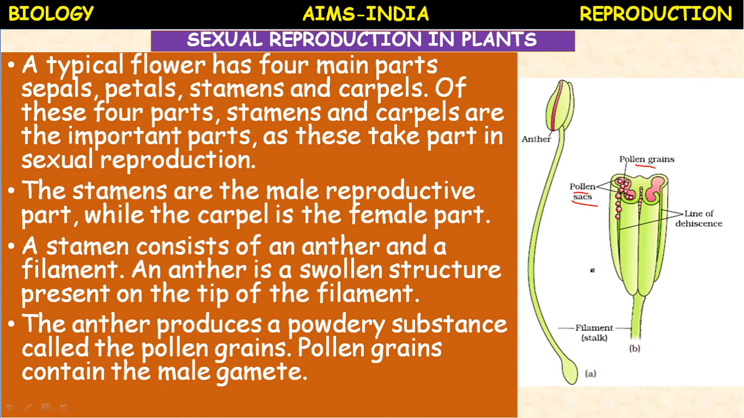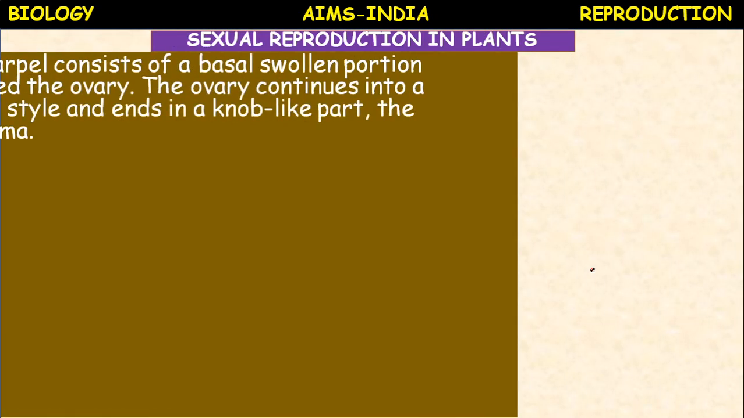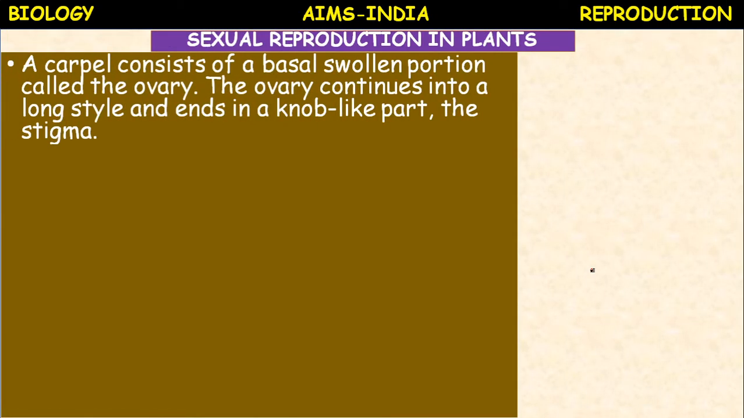Whereas the next part is the female reproductive part. Out of the 4 parts, that is sepals, petals, androecium and gynoecium, or stamen and carpels, the last 2 parts, androecium and gynoecium, are the essential parts. The remaining parts are called accessory parts. Accessory means not much needed, but their function is to protect the internal parts of the flower.